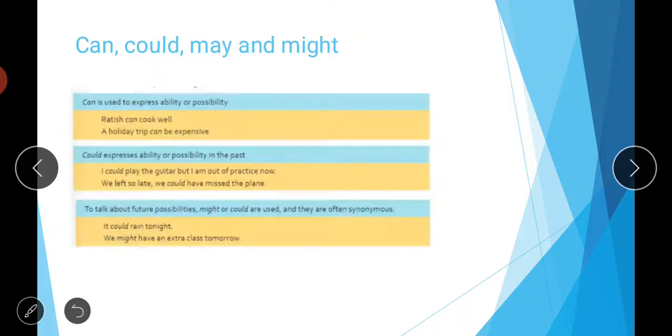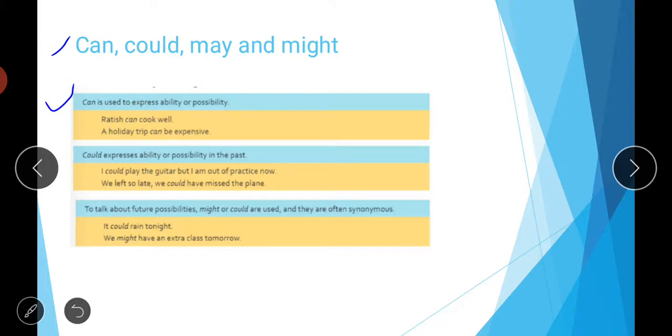So next is can, could, may, might. These are your modals. We will learn the use of these, where we have to use can, where we have to use could, and may and might. So see, first is can.